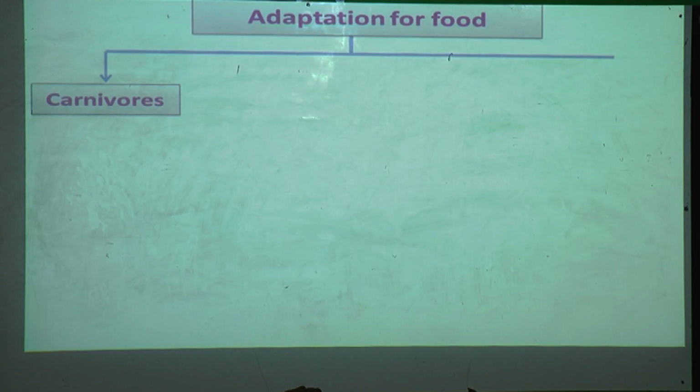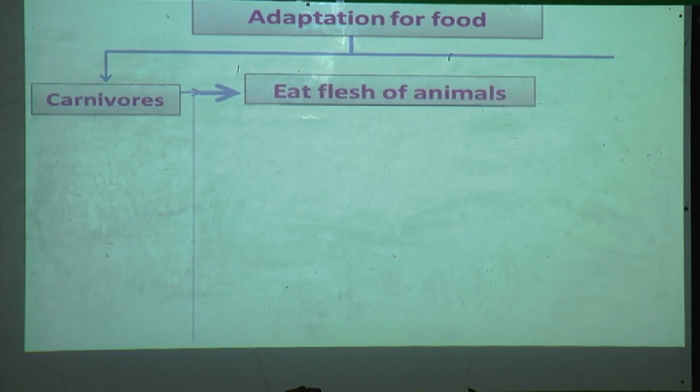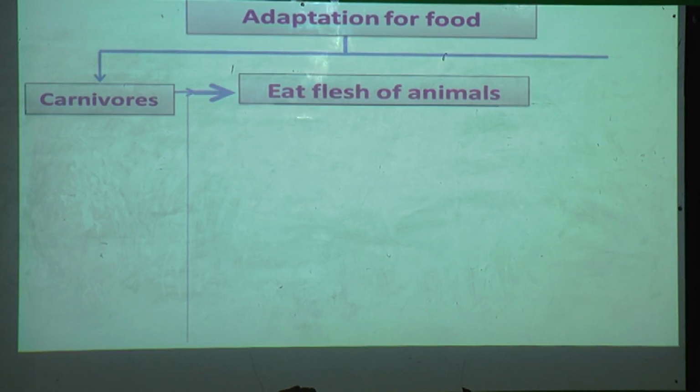Second, carnivores. They eat flesh of animals. Carnivores eat flesh of animals, means they are eating other animals' flesh.